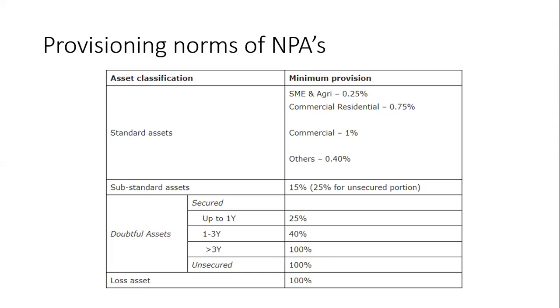All the loans we give are called assets. What is an asset? All the loans and advances given by a bank are assets for the bank, because the bank will earn interest on the loan amount, right? Bank will earn interest on the loan amount because it is an asset for the bank.